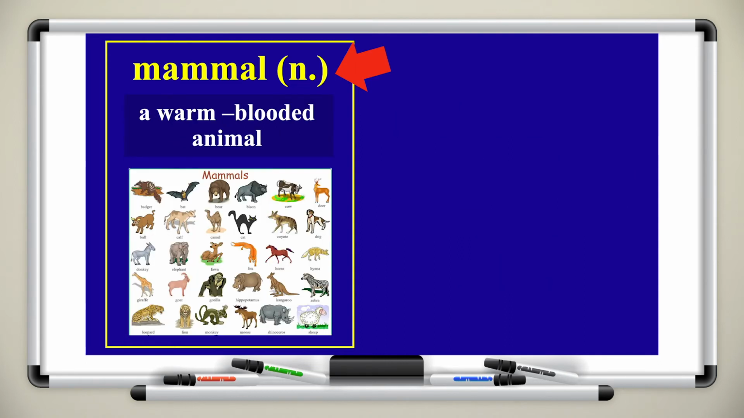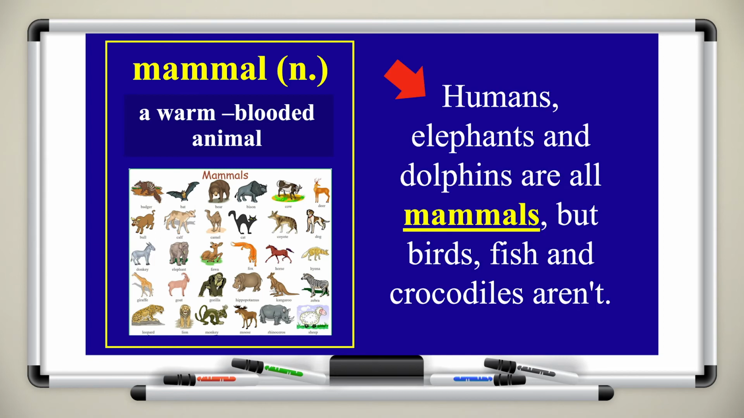The next item is mammal. This is an important word to learn because it's also about animals in the animal kingdom. Mammal is a noun, and it means a warm-blooded animal. If you look at the images, all of these creatures or animals are mammals. For example, humans, elephants, and dolphins are all mammals, but birds, fish, and crocodiles are not.